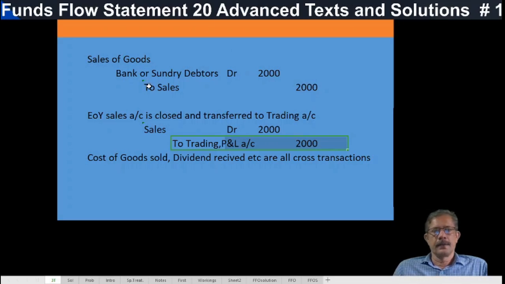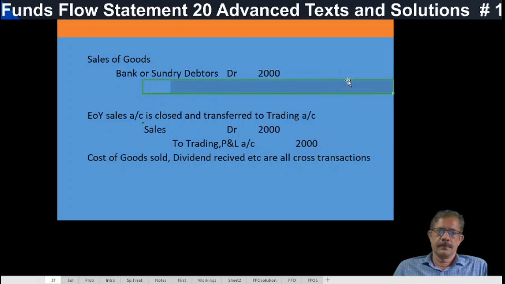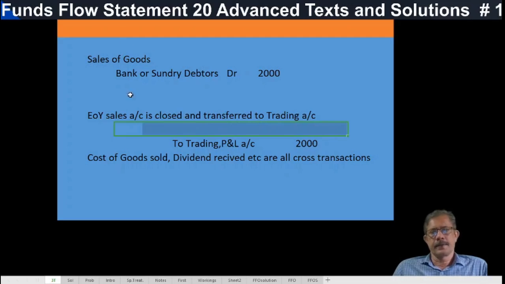Cancelling both, the sales account. What is the entry? Bank or sundry debtors, this is a current asset. Both are current assets. And this is non-current. So the net credit or net debit of the profit and loss account is transferred to the balance sheet every year.